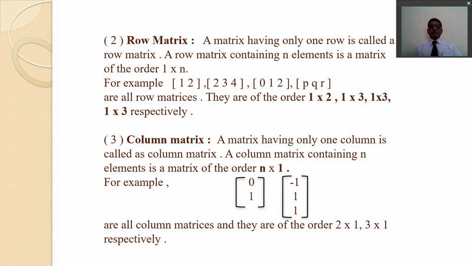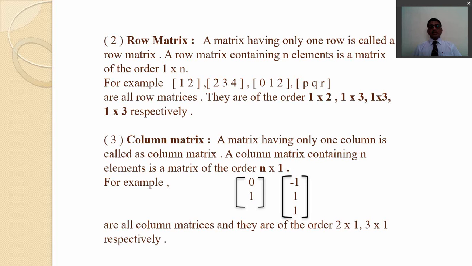Number 2. Row matrix. A matrix having only one row is called a row matrix. A row matrix containing n elements is a matrix of order 1 by n. For example, a row matrix 1, 2. Another example with elements 2, 3, 4.